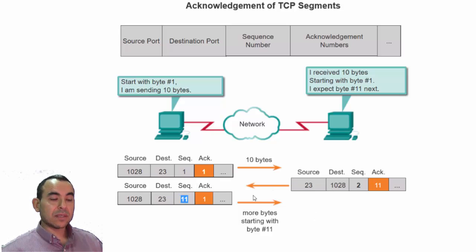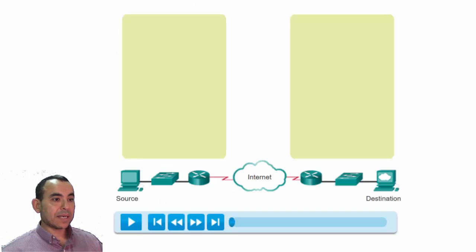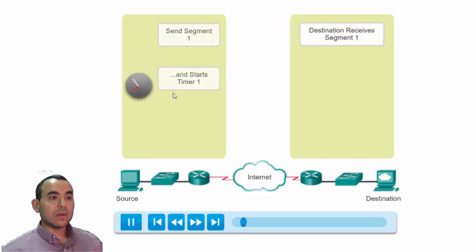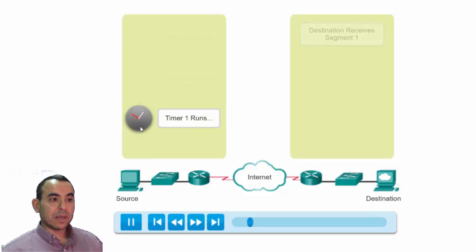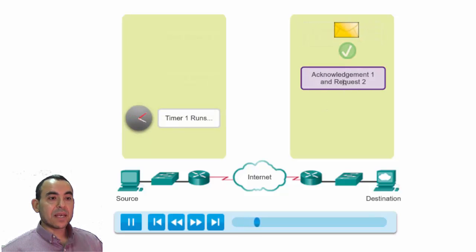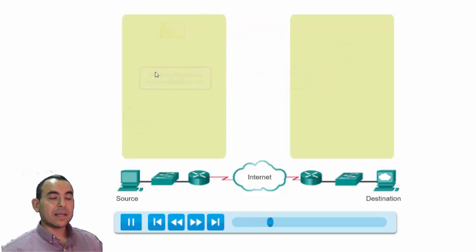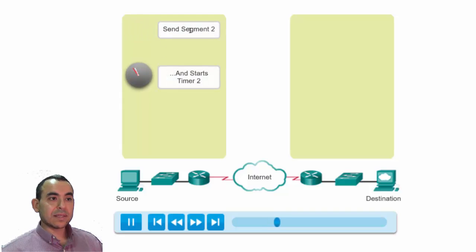If the acknowledgement was not received by this node, then this node realizes that this packet was not received, and in that case it has to resend the packet again. The way this works is that when the source sends the segment, it sends it with a timer. This timer will keep running for a particular period of time, and if the node on the other side sends an acknowledgement back before the timer expires, then this is an indication that it received the segment, so the source sends the next segment and the timer will keep running.